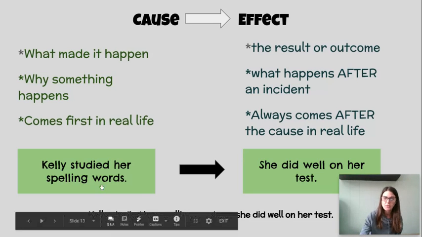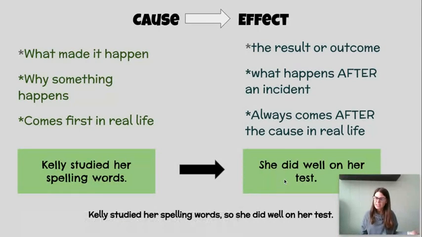So the cause over here in this green box will always lead to an effect. So Kelly studied her spelling words. That's our cause. And our effect is she did well on her test. And that happens to many of you guys. We don't do spelling tests in our class, but I know you study for other things, and that leads you to do well on your test. So the cause, what came first? Kelly studied. What came next? She did well on her test.